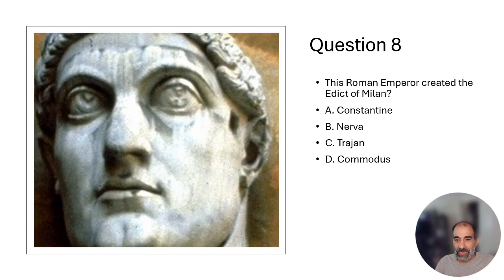Question 8. This Roman emperor created the Edict of Milan. All right, Constantine, Nerva, Trajan, or Commodus? And this is Constantine. You might be wondering, what is the Edict of Milan? Maybe you guessed right. The Edict of Milan is what gave religious toleration to Christians in the Roman Empire. Pretty pivotal moment in Roman history, of course.